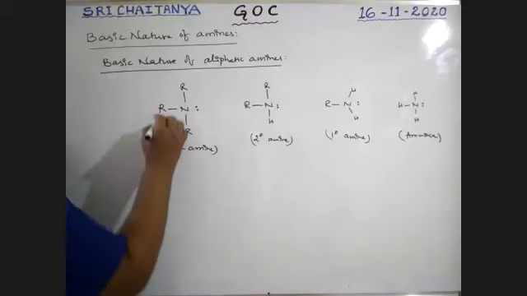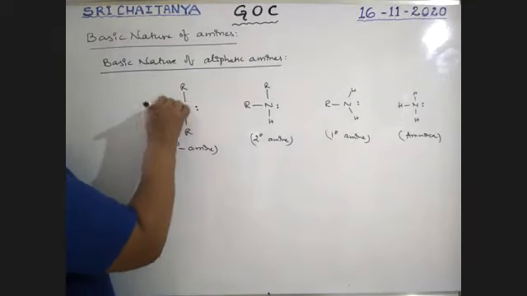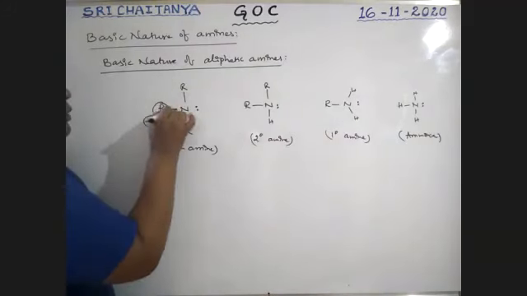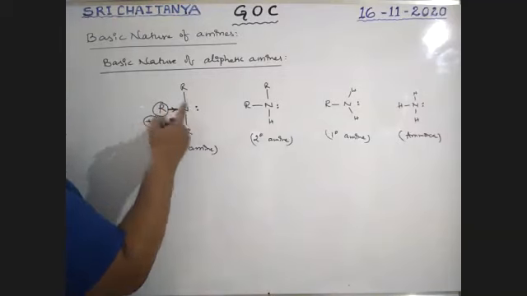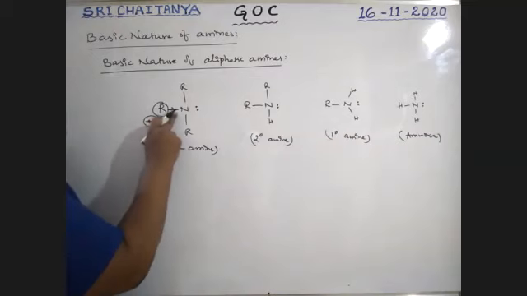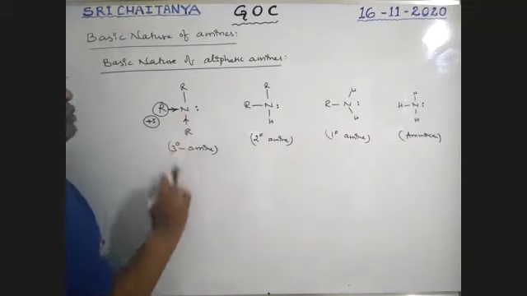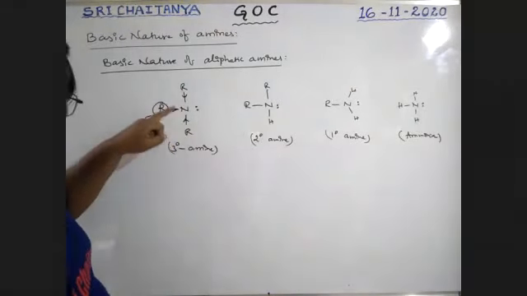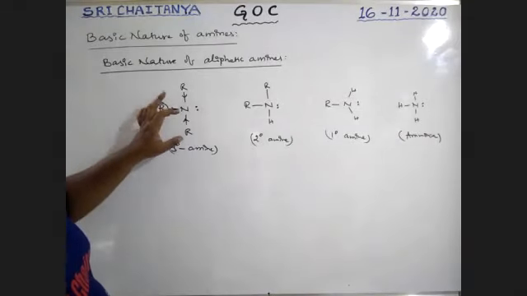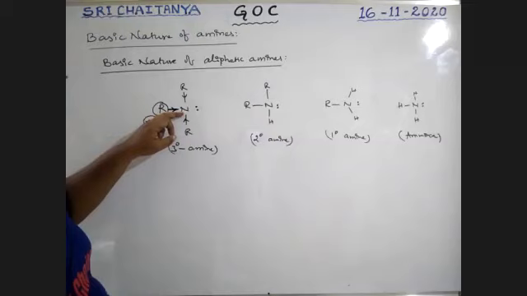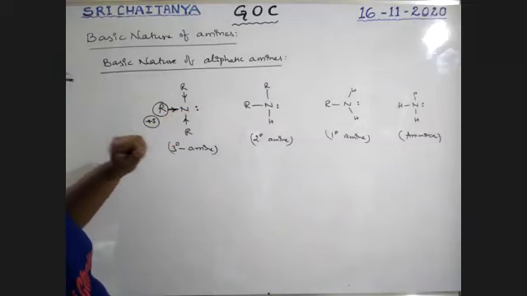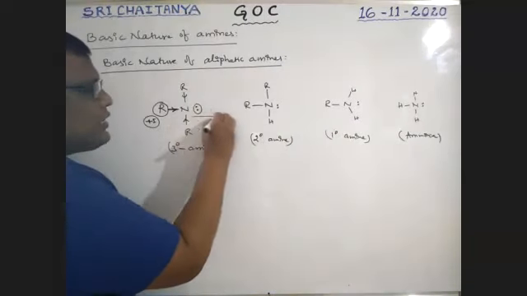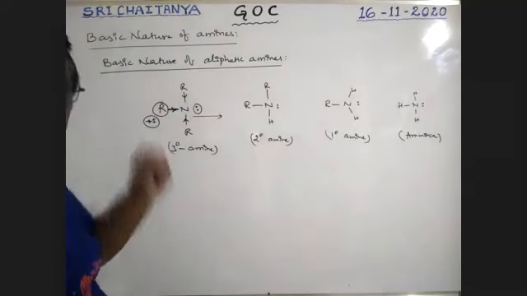See here, alkyl groups now. We know alkyl group is a plus I group. A plus I group shifts the bond pair of electrons towards the attached atom. Therefore, the alkyl group pushes this sigma bond towards this nitrogen. That means because of these three plus I groups, the electron density on nitrogen increases. As electron density on nitrogen increases, the lone pair is quickly donated because of more repulsions.